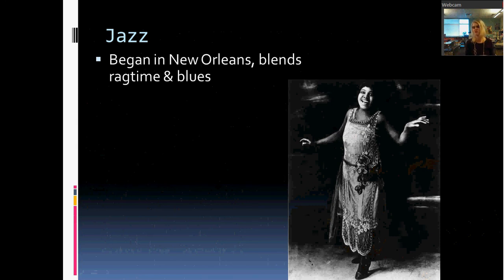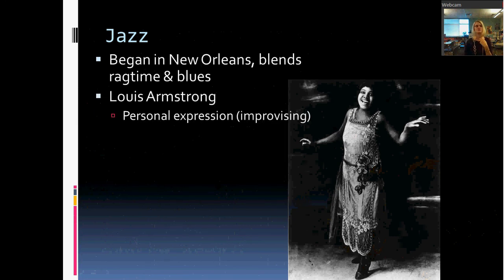So ragtime, we talked a little bit about that at the turn of the century. Blues was very much influenced by old slave spirituals and that sort of thing. And so in New Orleans, they kind of blend those two musical styles to come up with jazz. So some of the famous people that we look at here, first we have Louis Armstrong.